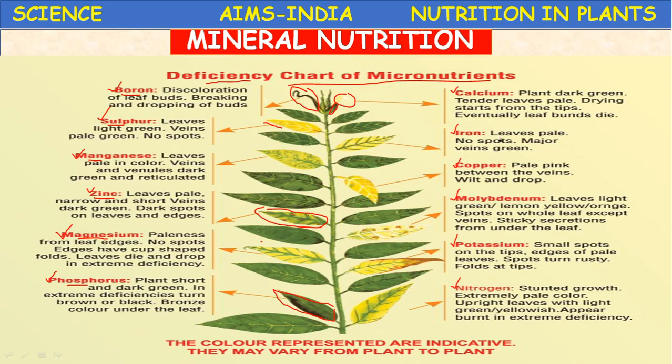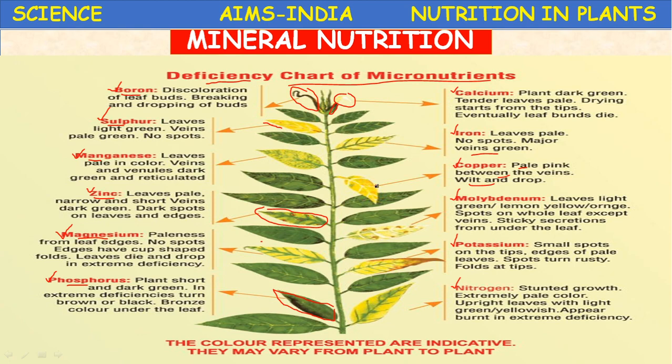Iron deficiency. In iron deficiency, the leaves become pale with no spots, but the major veins stay green. See here, major veins become green, leaf becomes pale. Copper deficiency: pale pink between the veins. Here, pale pink, the leaves wilt and drop.